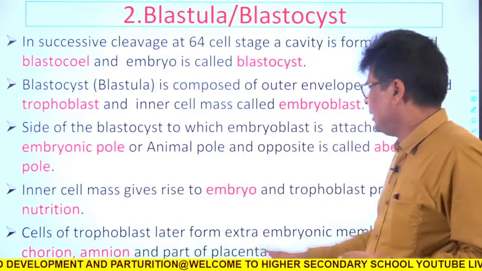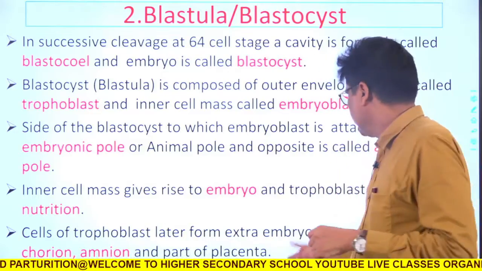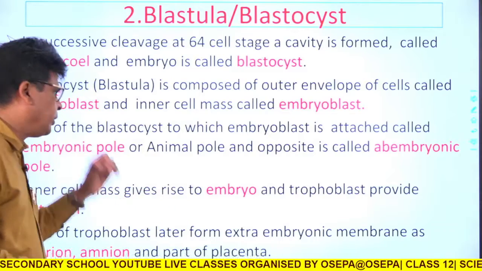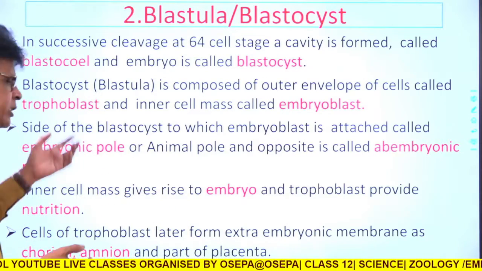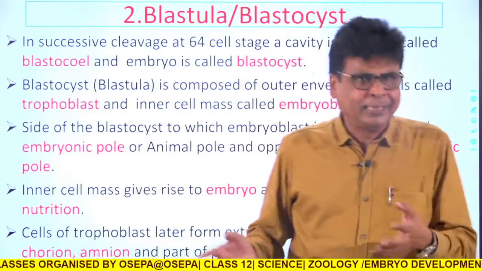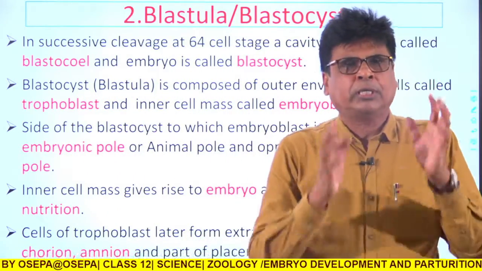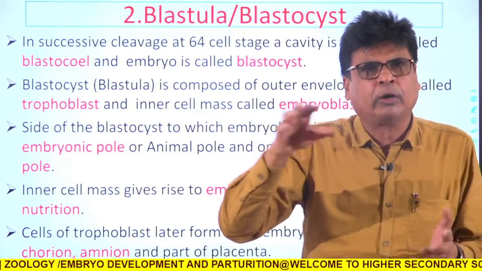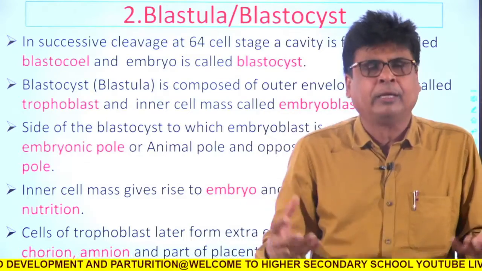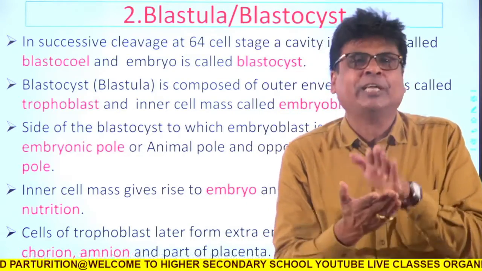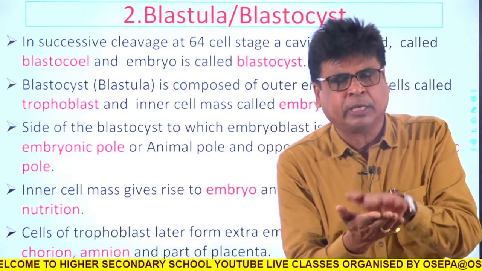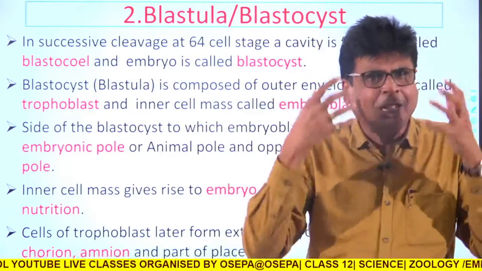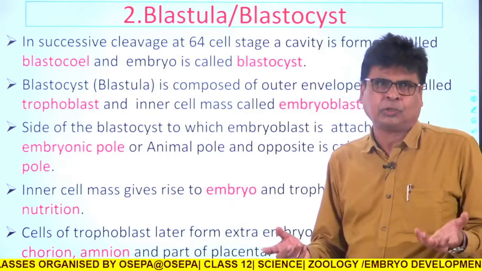Similarly, the inner mass gives rise to the embryo, whereas the trophoblast or outer mass cells provide nutrition to the zygote. Why does this happen? Because till now the zygote is not implanted; it has not acquired any proper place in the mother's uterus. It is still present on the surface of the uterus. So for those 2 to 3 days, it derives its nutrition from the trophoblast cells. So this is a God's gift.